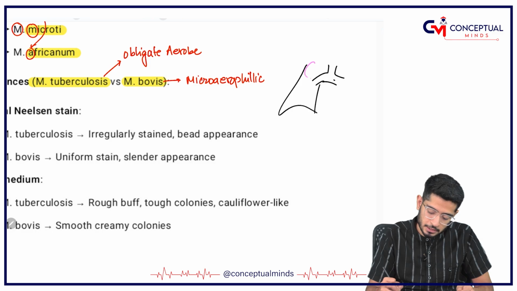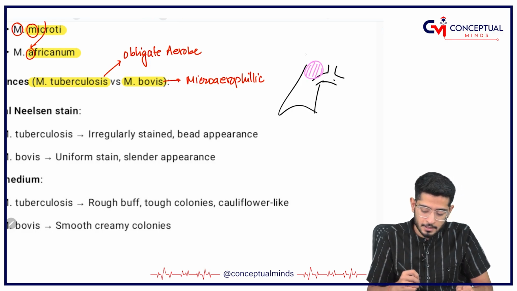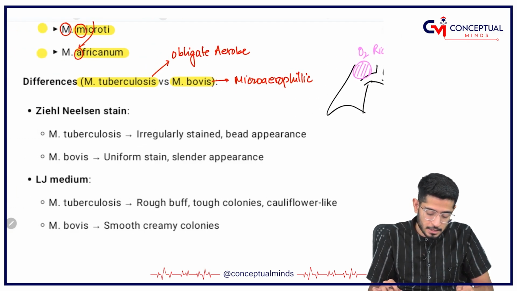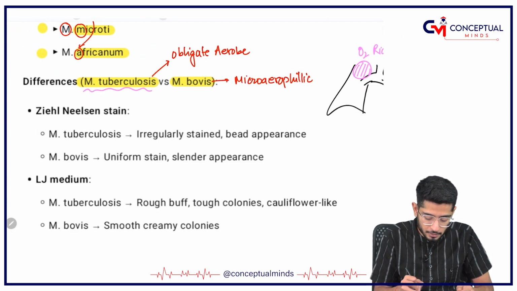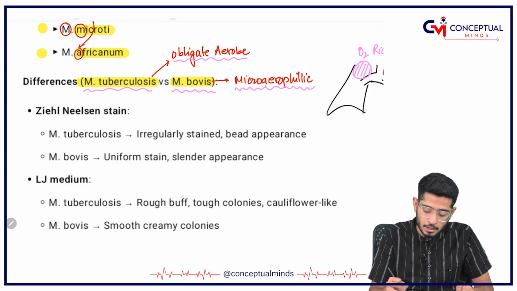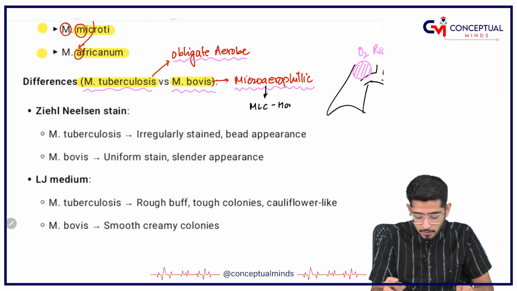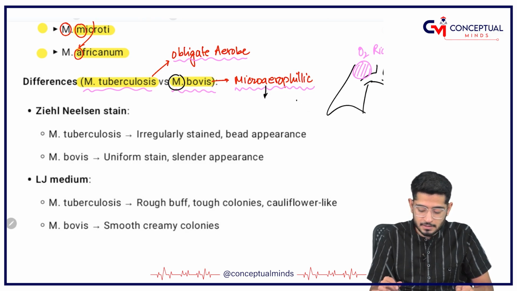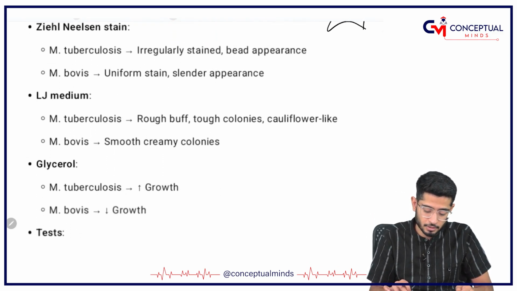I have told you n number of times that if it is the lung, then the bacteria wants to live in the top of the lung. Why? Because it is an oxygen rich area. That is why Mycobacterium tuberculosis is an obligate aerobe, whereas Mycobacterium bovis is microaerophilic. I have given you a mnemonic, microaerophilic, MLC, if you remember, MLC horrible, right? So, M for Mycobacterium only, okay? So, remember this is important, that these are microaerophilic.